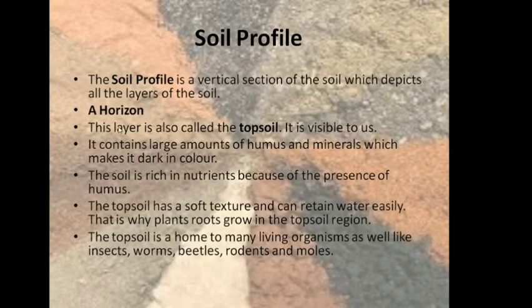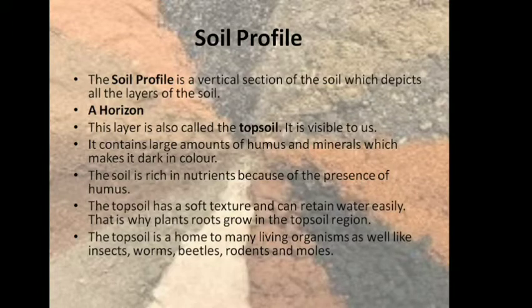First we are going to discuss the A horizon. This layer is also called the topsoil. It is visible to us. It contains a large amount of humus and minerals, and that is why it is dark in color. The soil is rich in nutrients because of the presence of humus. The topsoil has a soft texture and can retain water easily. That is why plant roots grow in the topsoil region. The topsoil is a home to many living organisms as well, like insects, worms, beetles, rodents and molds.